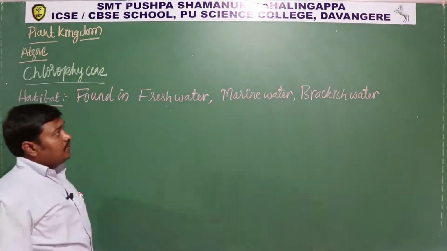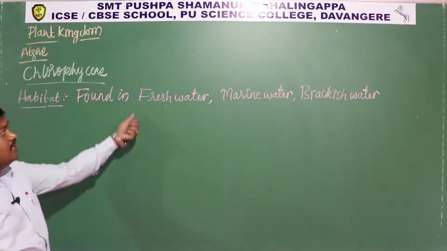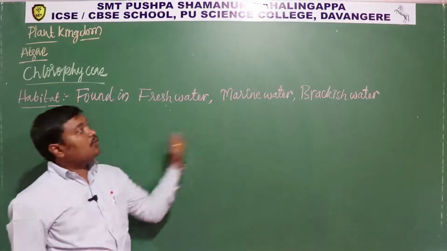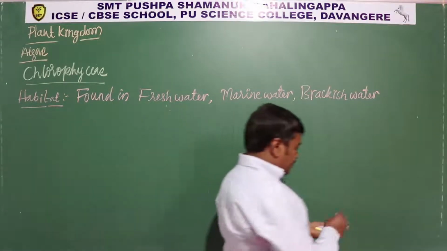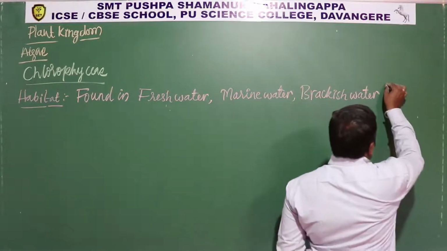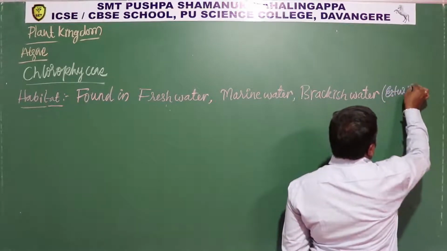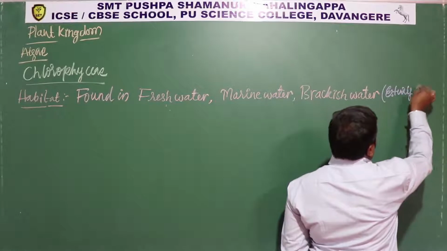Okay, so you may notice one more different term. You are familiar with fresh water and marine water, that is oceanic water, whereas brackish water means estuary water.